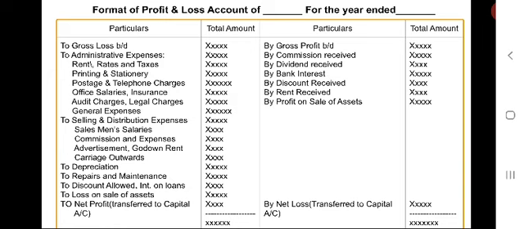Another point is interest. Interest on loan, interest on overdraft, etc. are expenses. So that we have to debit to the profit and loss account.